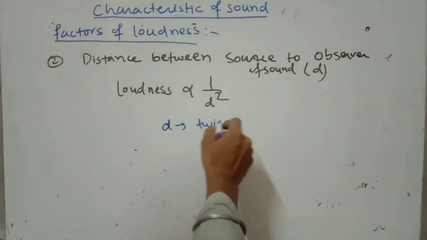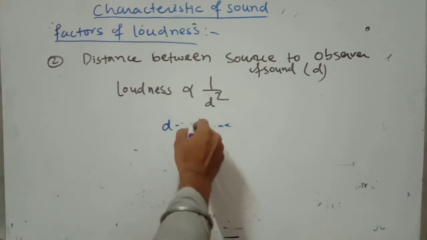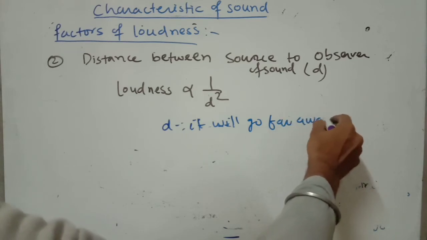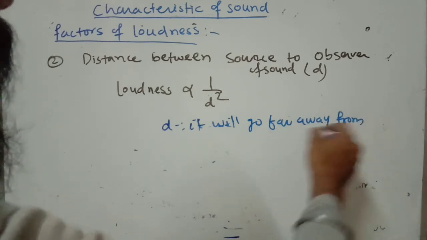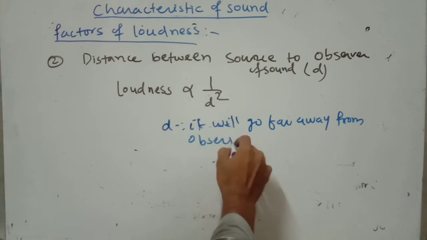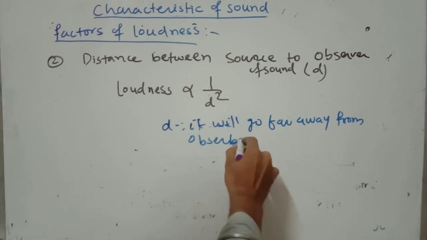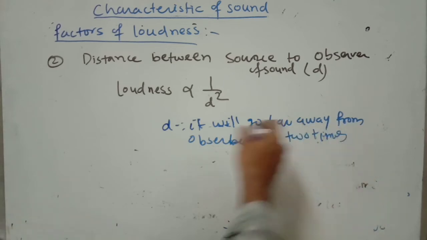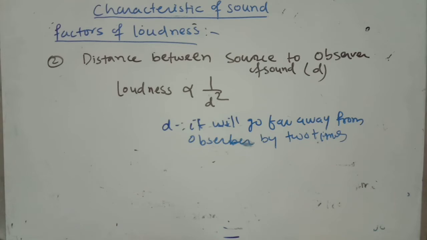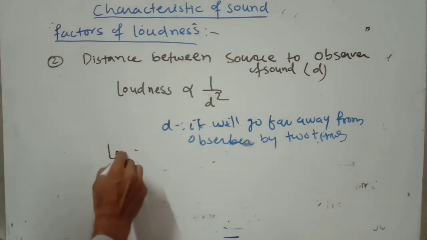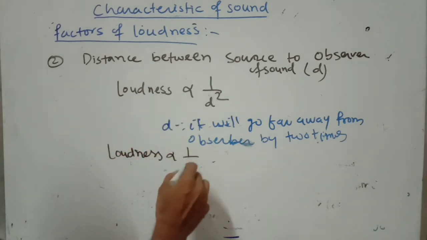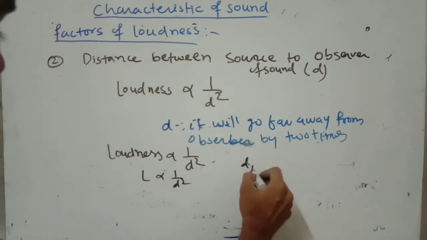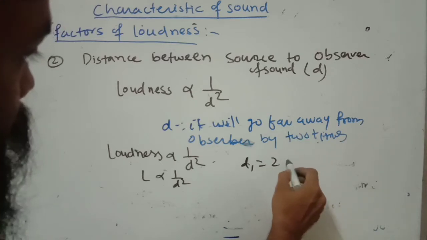Let the distance be d, and it goes far away from the observer by 2 times. What is the effect on loudness? Initially, loudness L is 1 by d square. Here d1 increases by 2 times, so 2d.